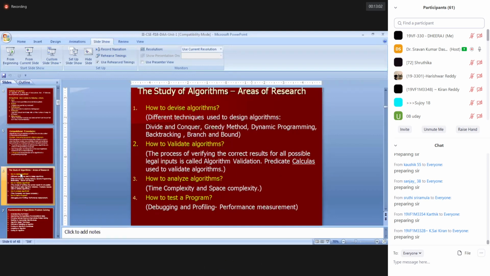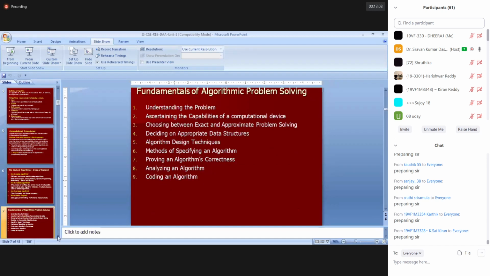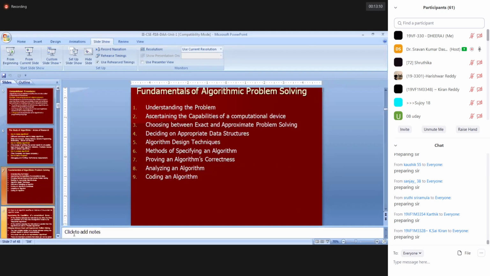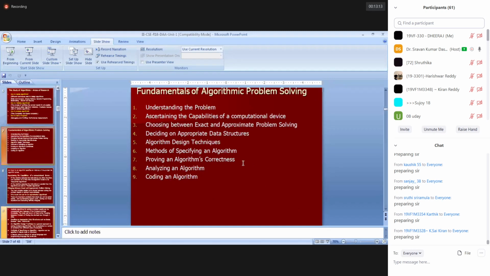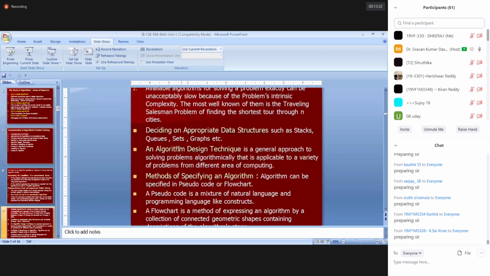Up to here, we'll be getting one particular question, and this is another. These 9 steps are a very important question, and a compulsory question for an essay, even for 15 marks. Explain the different problem solving techniques using algorithms, or explain the fundamental algorithmic problem solving techniques. And we have discussed already up to proving algorithm correctness, and methods of specifying algorithm. These steps we came across already. What is understanding the problem? This we have already come across with data structures. We need to select the methods of specifying algorithm, what is pseudocode, and what is a flow chart. So this part we have already covered.